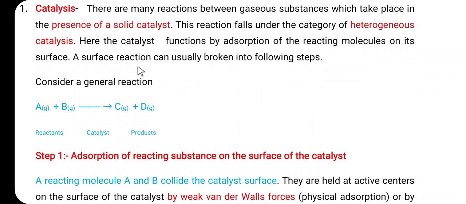Let us consider one example of a general chemical reaction. Here gas A reacts with gas B. The A and B gases are the reactants, while gas C and gas D are the products. This is the catalyst, and generally it is present in the solid state. This reaction takes place in 4 steps. Let us consider one by one.